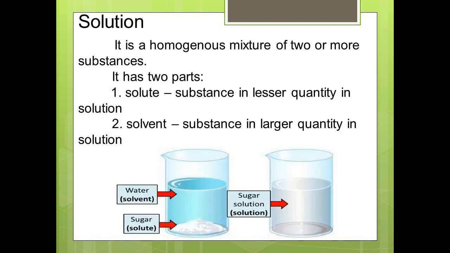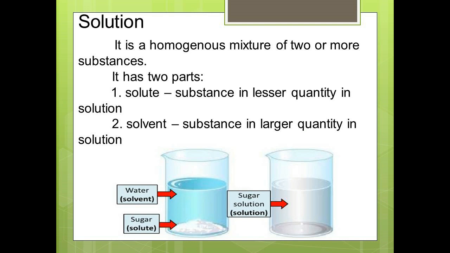A solution is a homogeneous mixture of two or more substances. In a solution, the component present in lesser amount by weight is called the solute, and the component present in larger amount by weight is called the solvent.